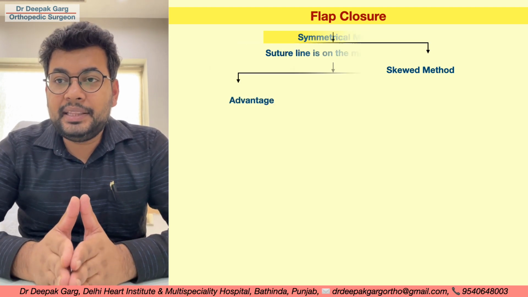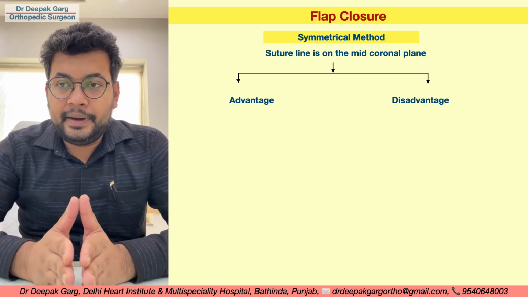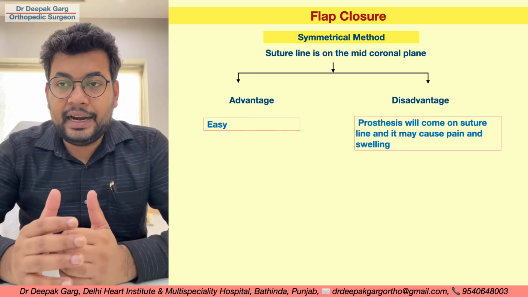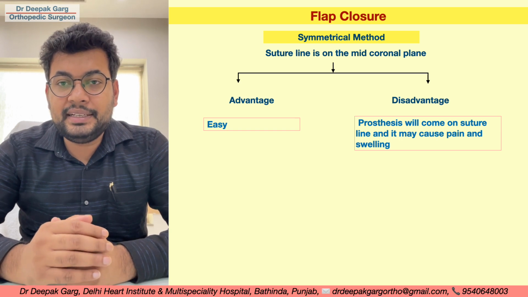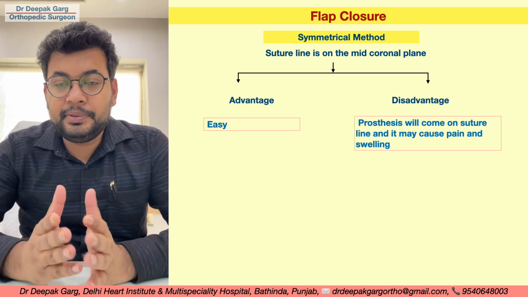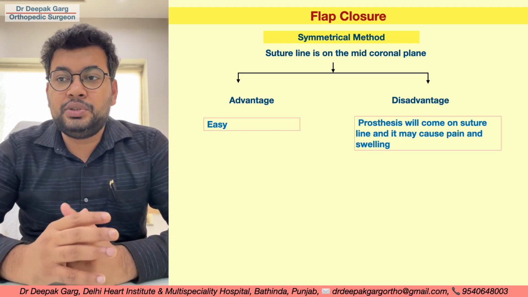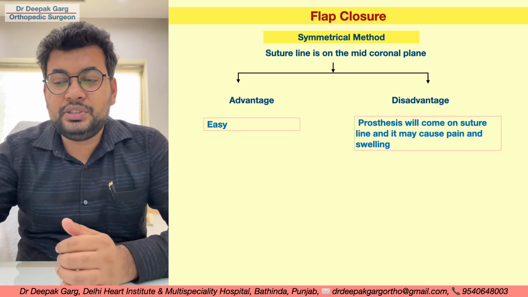In the symmetrical method, suture line is on the mid-coronal plane, and the advantage of using a symmetrical method is that it is very easy, and disadvantage is if we keep the suture line in the midline, then prosthesis will come on the suture line and it may cause pain and swelling.